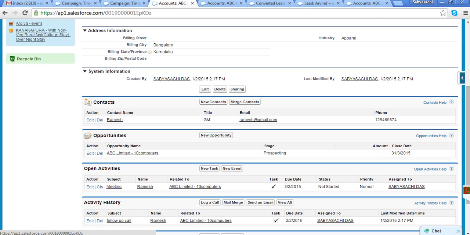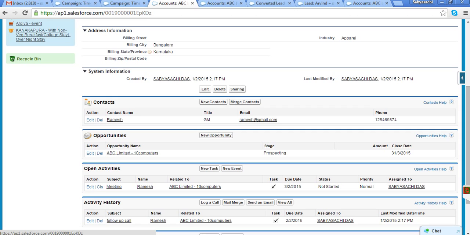For example, the moment a lead is created, I want a task automatically created for the sales executive, where the sales executive will call him and ask, sir, I have received one lead from you, what are your requirements? And it should create one more email. That email should go automatically to the client with his required product information. Whatever product he is selecting, those product details will go automatically. So it can create an automatic task or group of tasks.